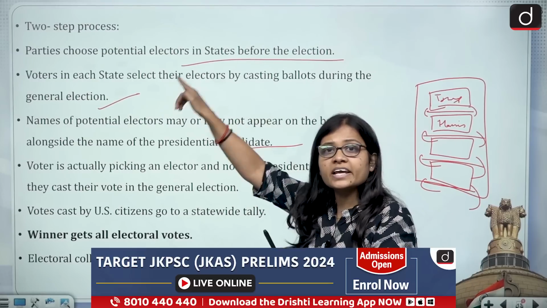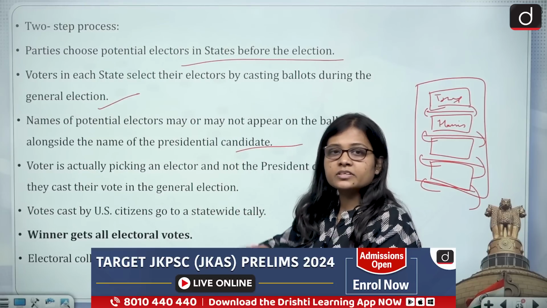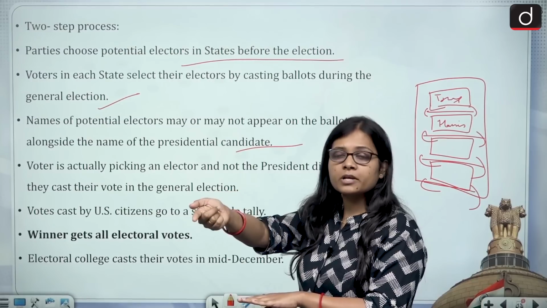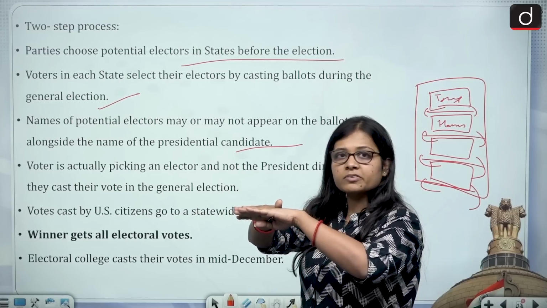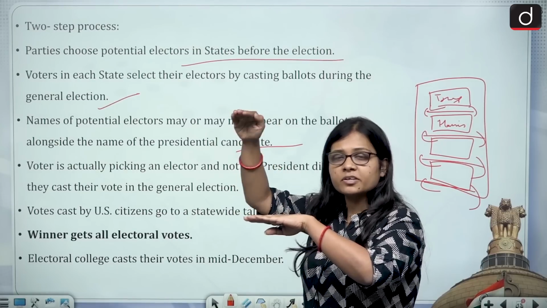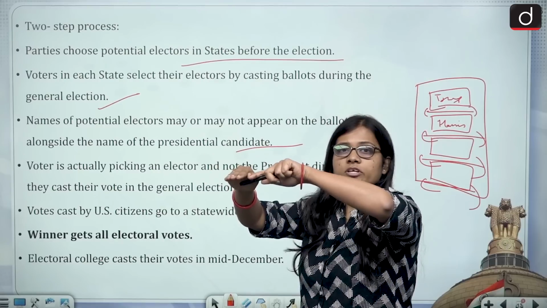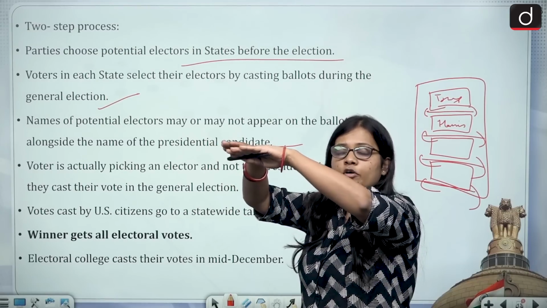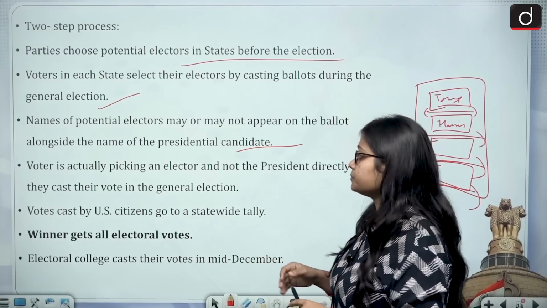The voting will not choose the president directly. First, the voting will take place, and at each state level there are electors for whom the people are going to vote. So the people vote for the electors, and when the electors are selected, these 538 electors will vote for the president, and then the president will be chosen. That is why it is called an indirect election, because people are not directly voting for the president. People are choosing the electors. Electors, through the Electoral College of 538, will choose the President of the United States of America.